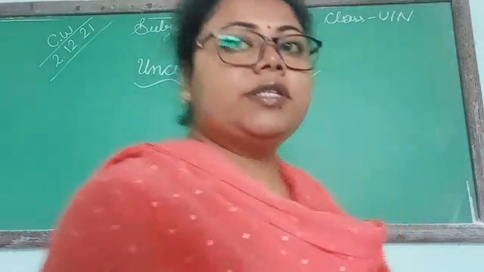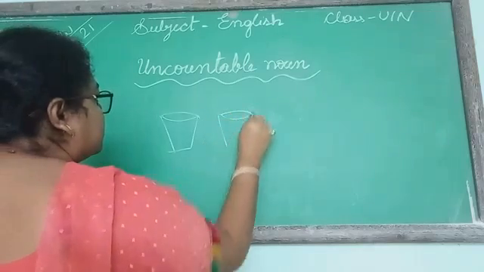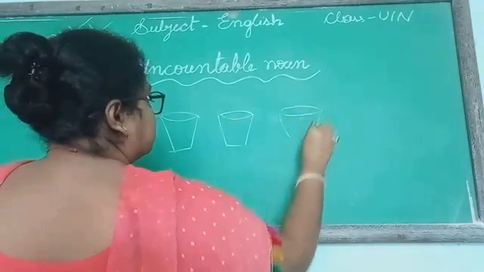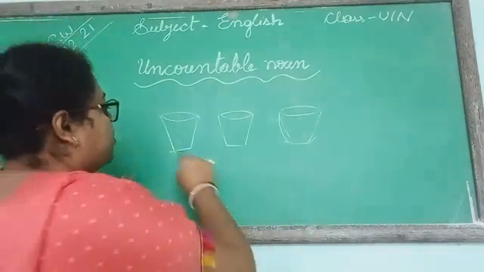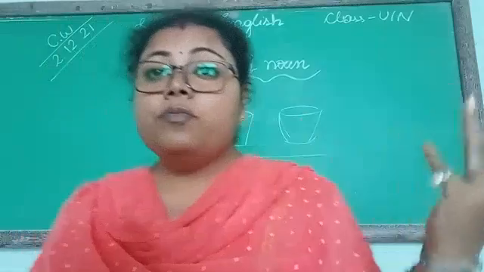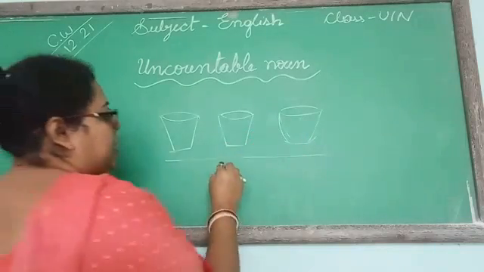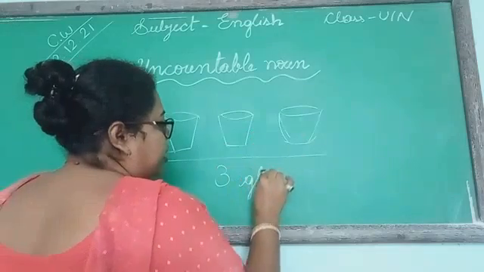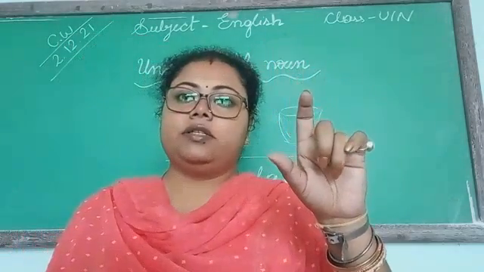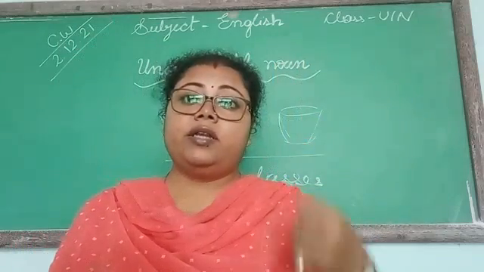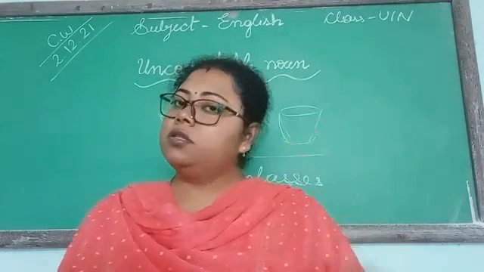Okay? If there is a glass, see here, there is a glass. Now they are in plural form. There are glasses. How many are there? You can count 1, 2, 3. There are 3 glasses. Now see the fingers of your hand. How many fingers in one hand? 1, 2, 3, 4, 5. There are 5 fingers.